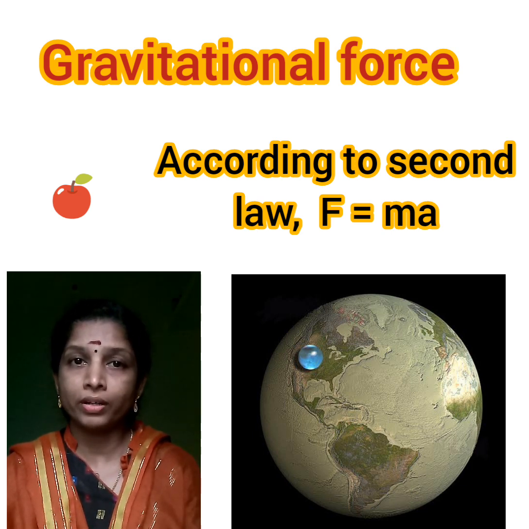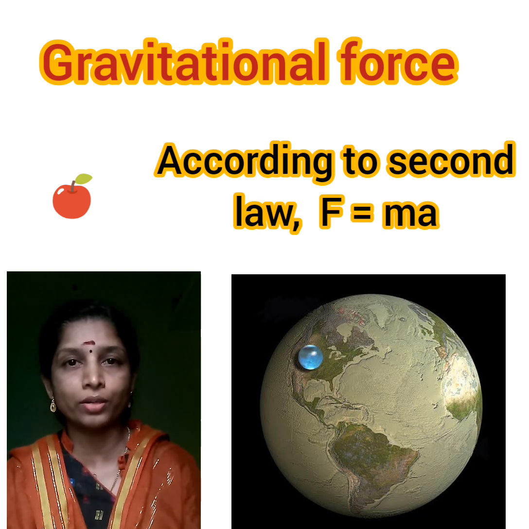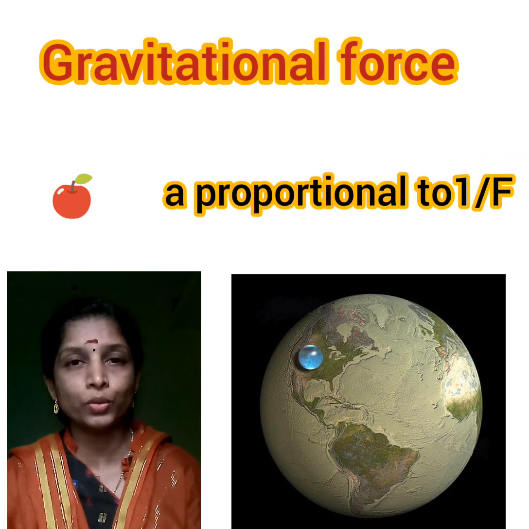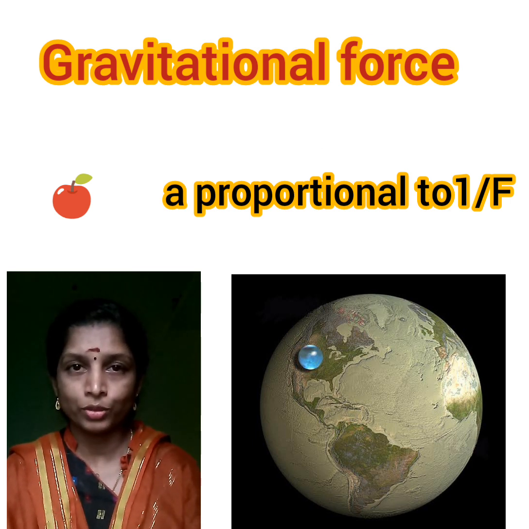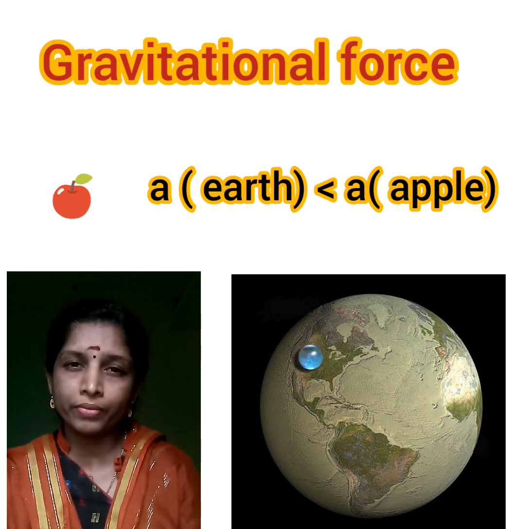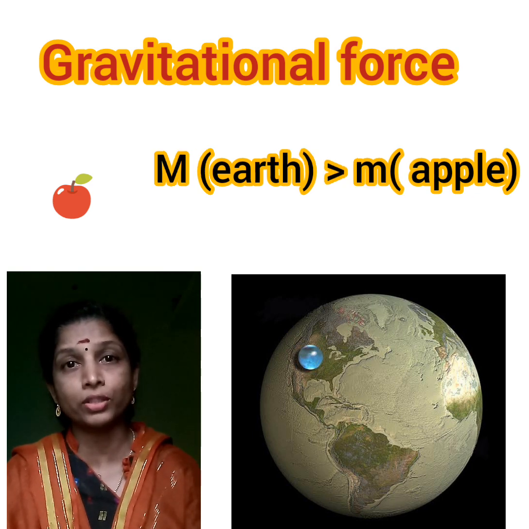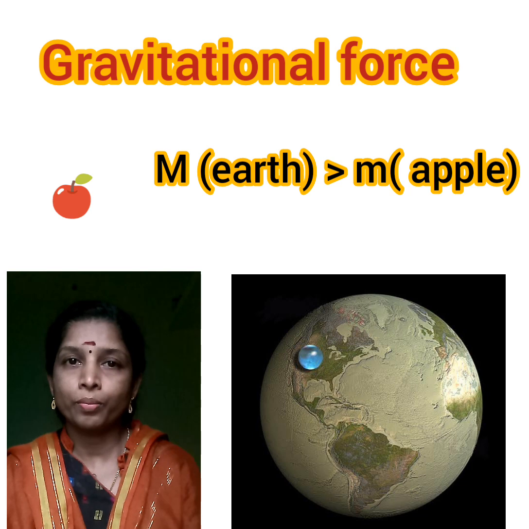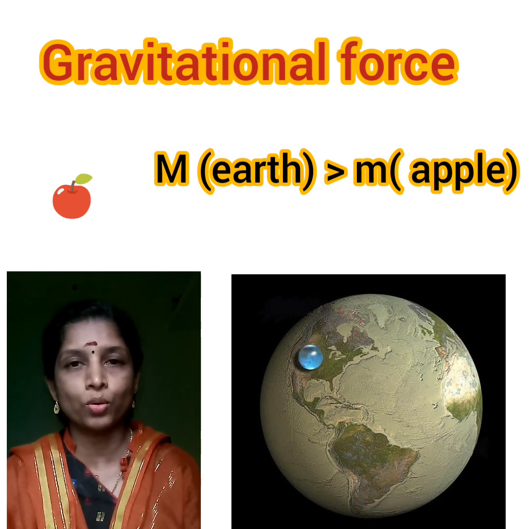According to the second law, we can say F equals ma, isn't it? So we can write a is equal to F by m. If force is constant, we can remove that constant and write it with the proportional sign: a is proportional to 1 by m. As mass increases, acceleration decreases. So in the case of Earth, acceleration is very small compared to the acceleration of the apple, because the mass of Earth is huge compared to the mass of the apple. That means the apple's mass is negligibly small.